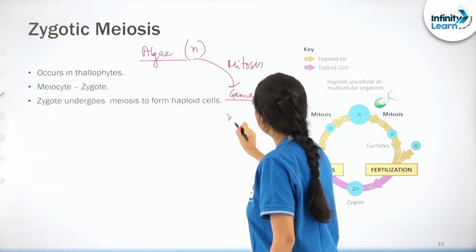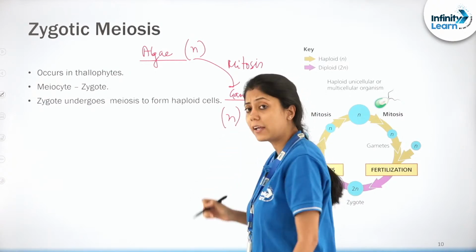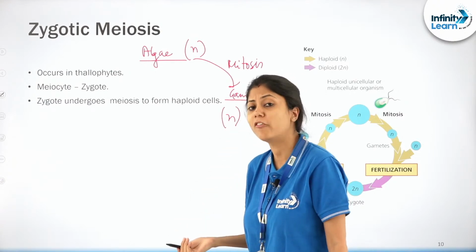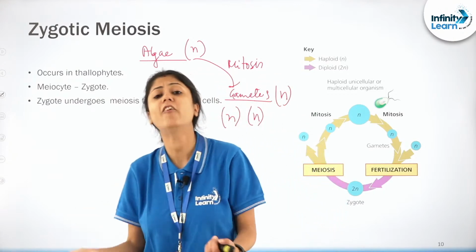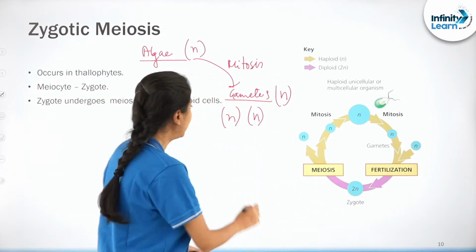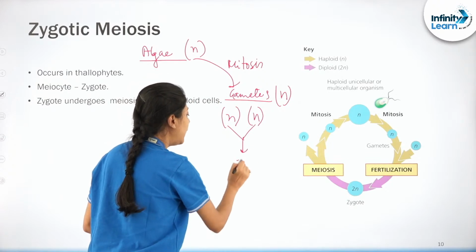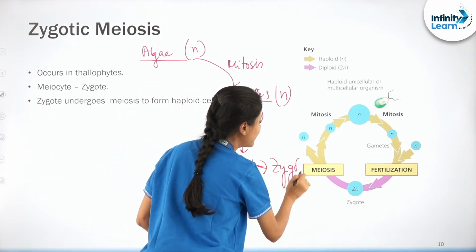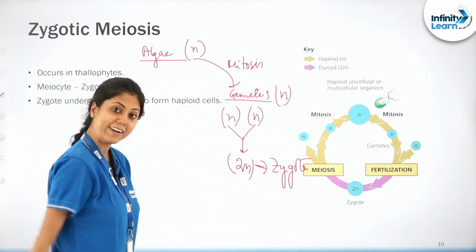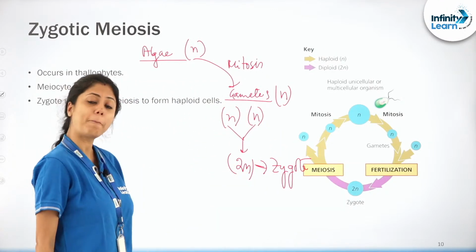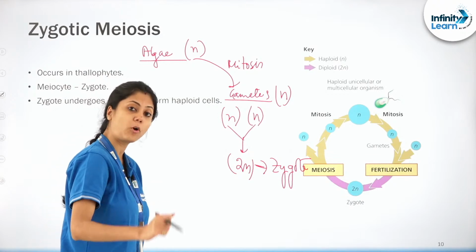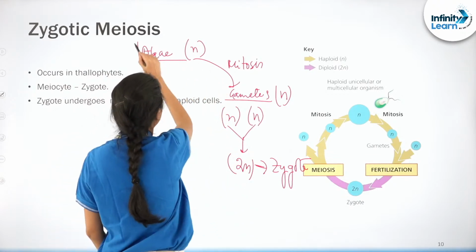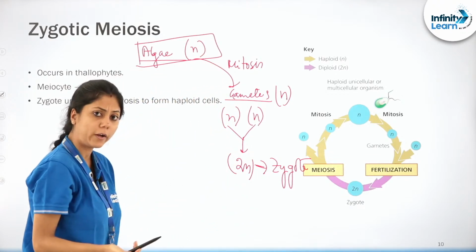Now what will you observe? That the gametes will fuse again, correct? That is how sexual reproduction takes place. Fusion of gametes is a must, right? So the gametes will be fusing, and what will they be forming? They will be forming the zygote, correct? Now there is a problem here, correct? What is the problem? The problem is that the original organism was haploid, correct?